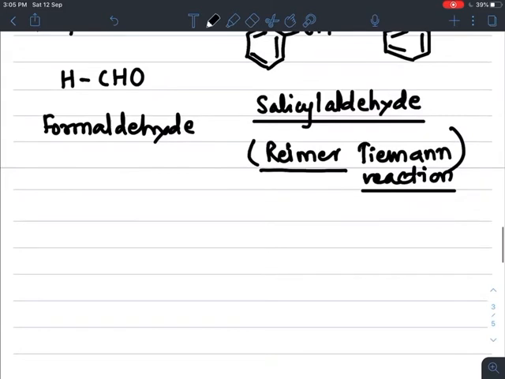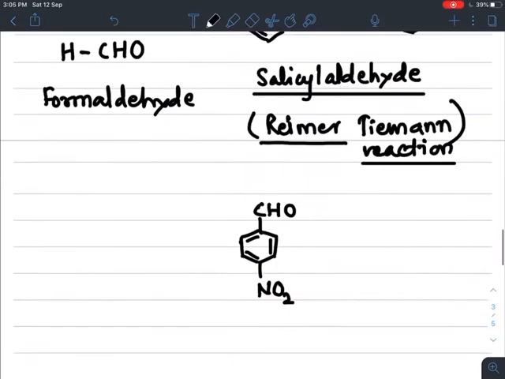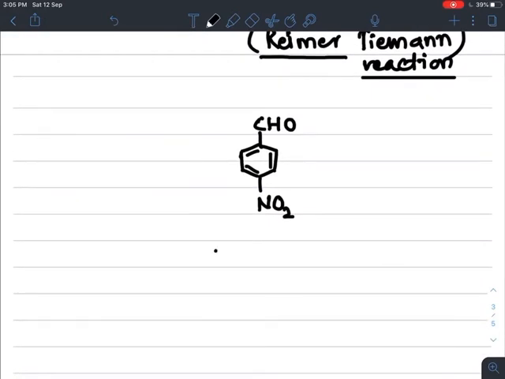Next one more example of this aromatic aldehyde is if CHO group. Many examples are there, some of them we are going to study here. So CHO benzaldehyde, and at a para position, if NO2 group is attached, then the name of this compound is para nitrobenzaldehyde. Para nitrobenzaldehyde.